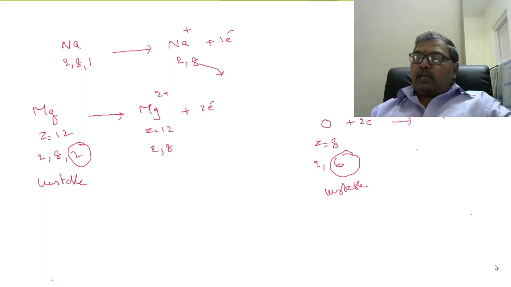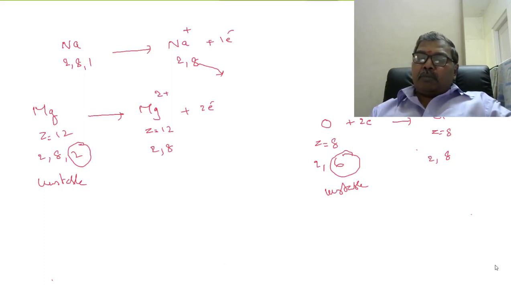By gaining 2 electrons, oxygen gets 2 units of negative charge. Z is 8. Configuration now 2, 8. So atoms try to keep 8 electrons in their outermost orbit by losing electrons or by gaining electrons.